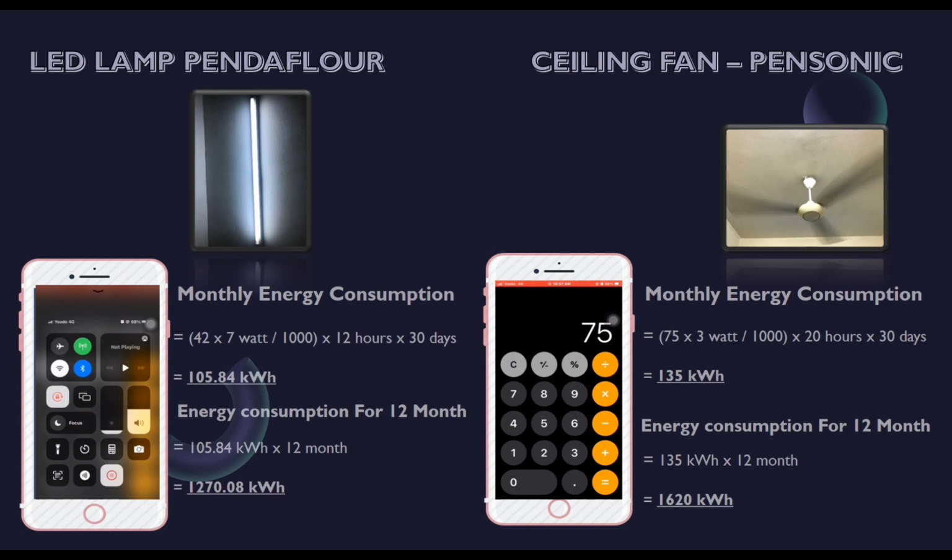The power consumption for ceiling fan is 75 watts. Since the house has 3 units, we need to times 3 divided by 1000 kilowatt per hour times 20 usage times 30 days. Generate the monthly consumption, which is 135 kilowatt per hour. Times 12 generates 12-month energy consumption, which is 1620 kilowatt per hour.